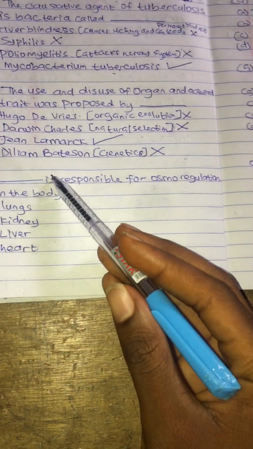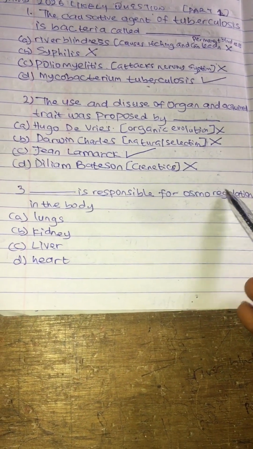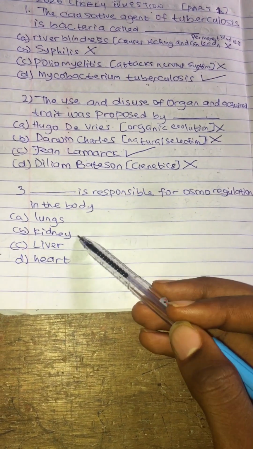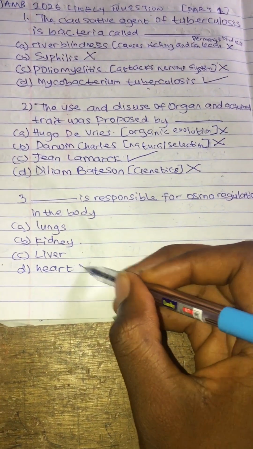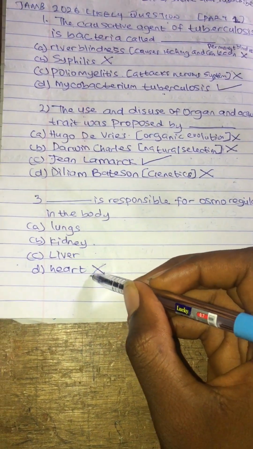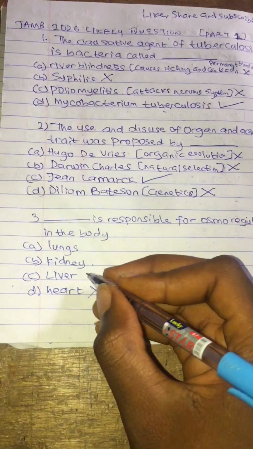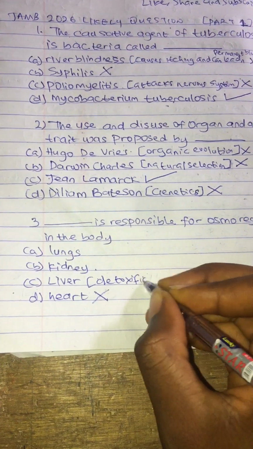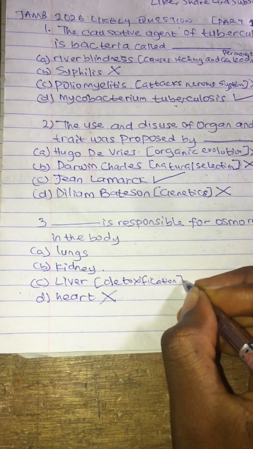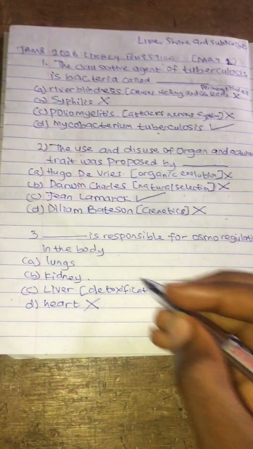Question 3. Dash is responsible for osmoregulation. Lungs, kidney, liver, heart. Heart is out of it. Heart is not responsible for it. The liver is not responsible. The liver is responsible for detoxification in the body. The kidney is the one responsible for it.